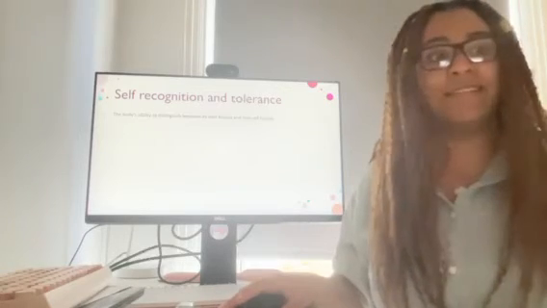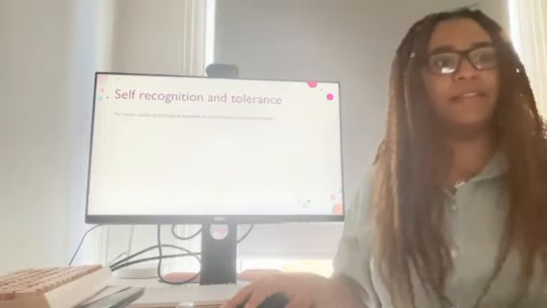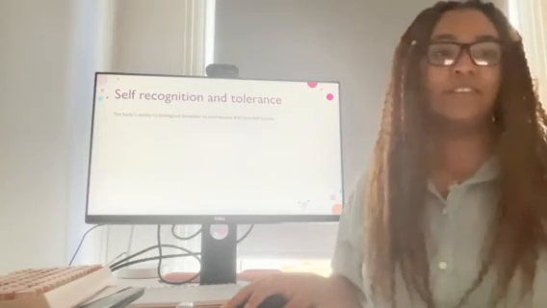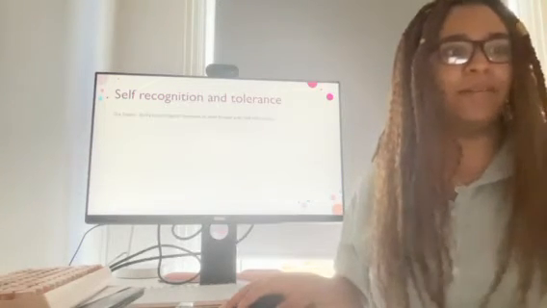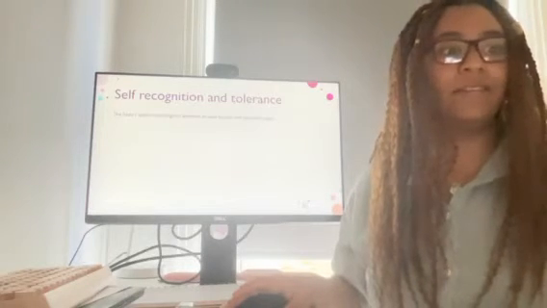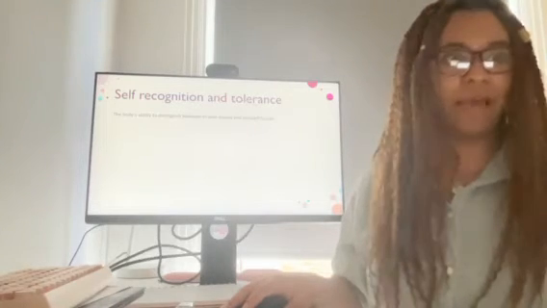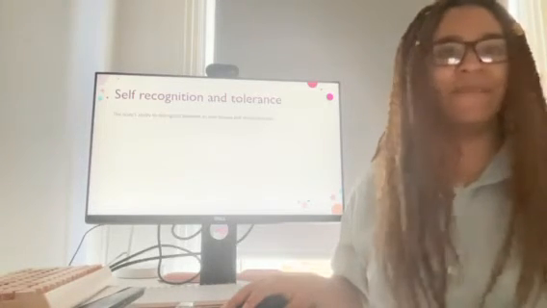Self-tolerance is simply the body's ability to distinguish between itself and non-self tissues, which is crucial in preventing an immune response against its own tissues causing autoimmune diseases. The immune system achieves this through a mechanism of antigens. The 2 fundamental factors which allow the immune system to tell the difference between itself and foreign bodies are 2 sets of cell surface proteins known as major histocompatibility complex, MHC1 and MHC2.